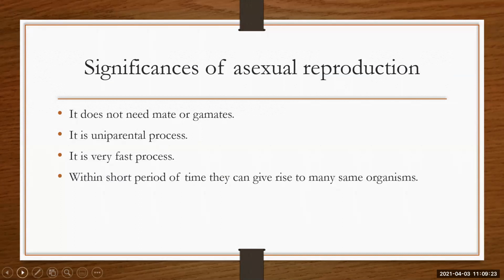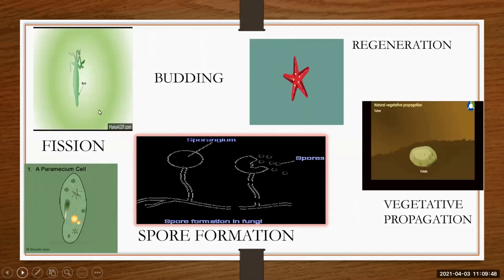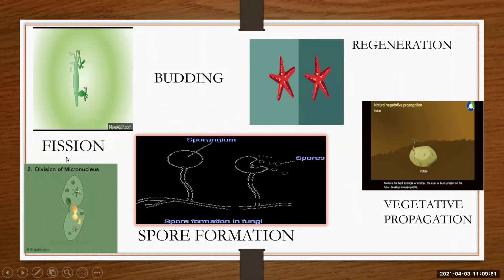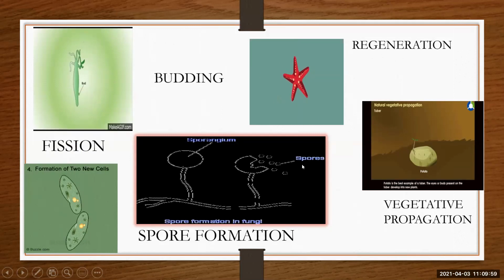These are the significances. Let us move to the types of asexual reproduction. Types of asexual reproduction are fission, fragmentation, budding, regeneration, vegetative propagation, and spore formation. These are the types by which asexual reproduction takes place. See, this is fission, this is budding, regeneration, vegetative propagation, and spore formation.